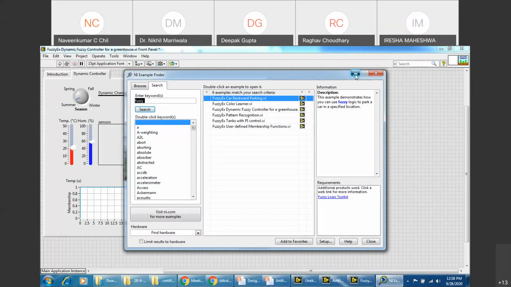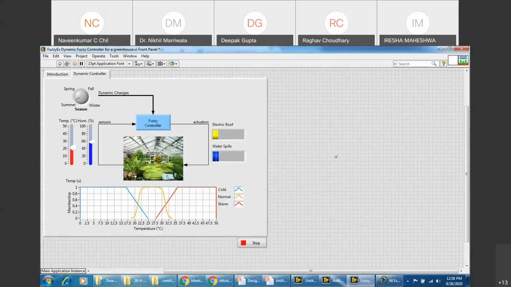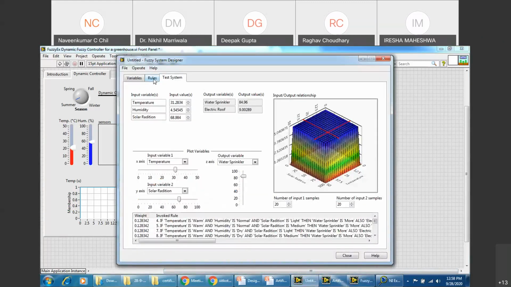Sir, as we just designed through this fuzzy system designer, the outputs we have got are this, about wait and invoked rule. How will we use this further, sir? I didn't get how we will use this. Means you said this is the output, invoked rule and wait. Actually, I did not get the point.